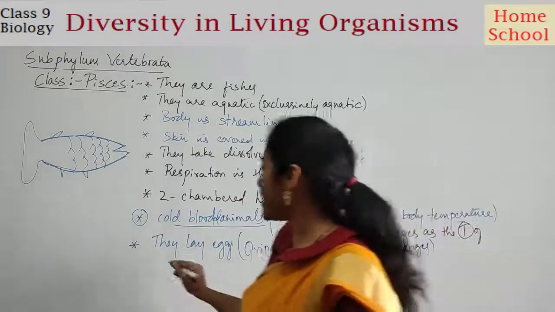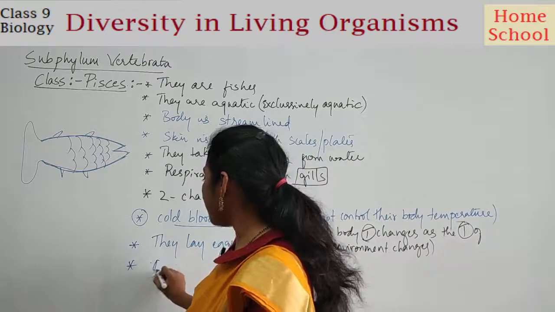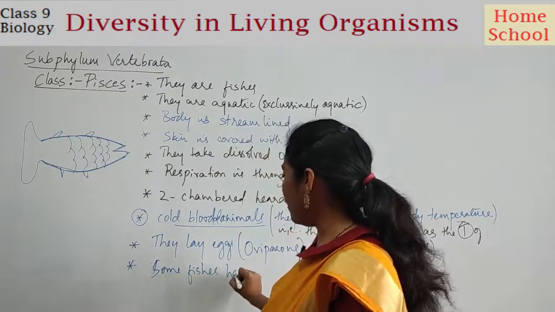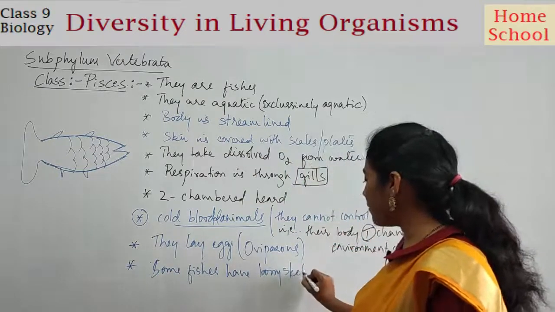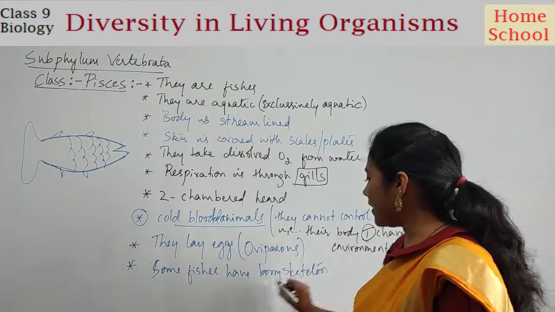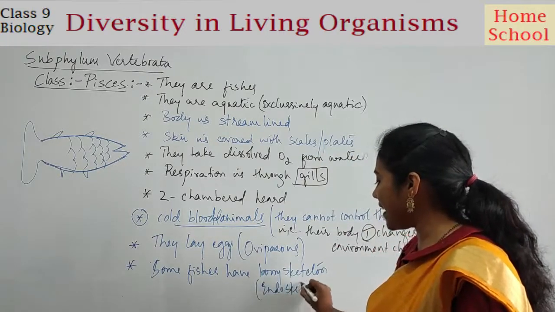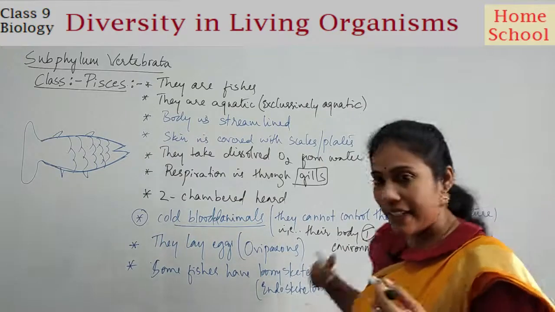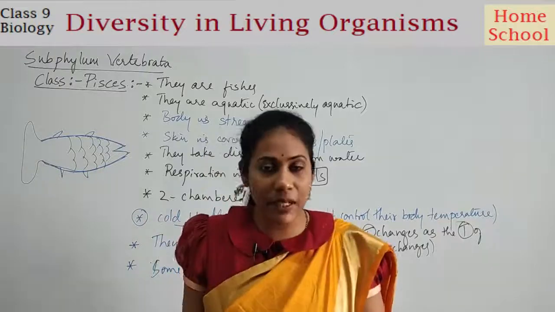And one more last feature is there, that is some fishes have a bony skeleton. I'm talking about the skeleton, that is, I'm talking about the endoskeleton, the skeleton that is there inside the body. Endo means inside. So every organism has some skeleton inside, right?